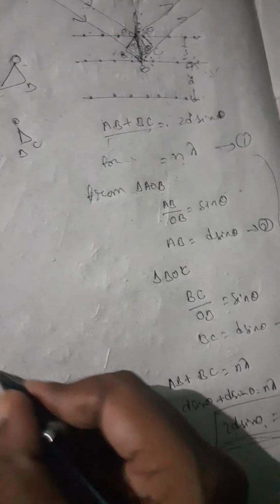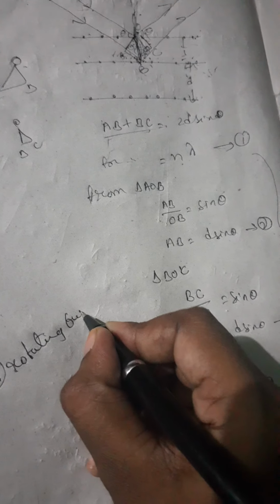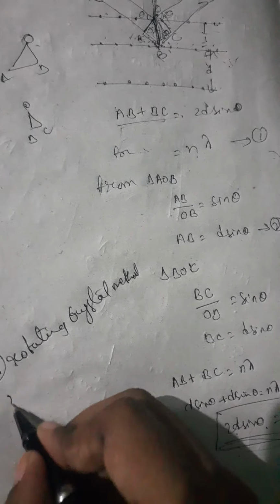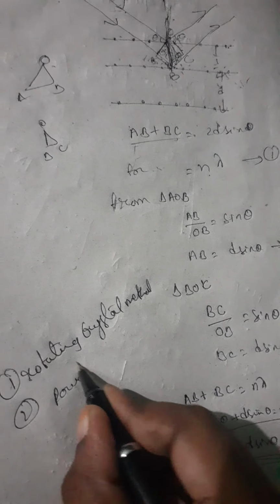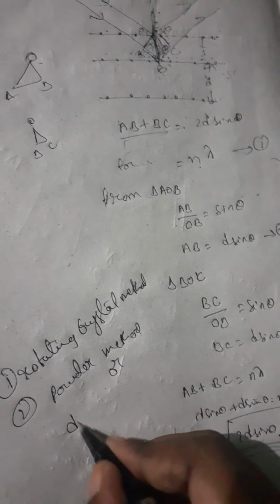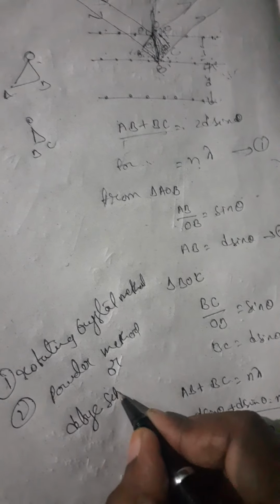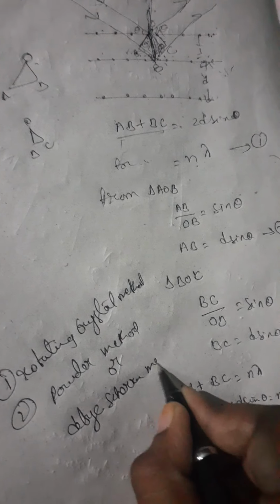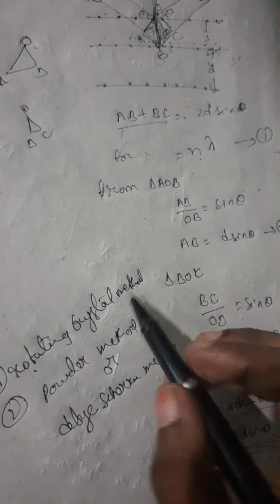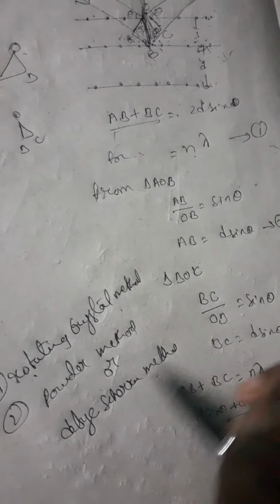Bragg's equation has different methods: the rotating crystal method, another one is the powder method, or Debye-Scherrer method. By using Bragg's equation we can determine this. Up to here it is enough for you.